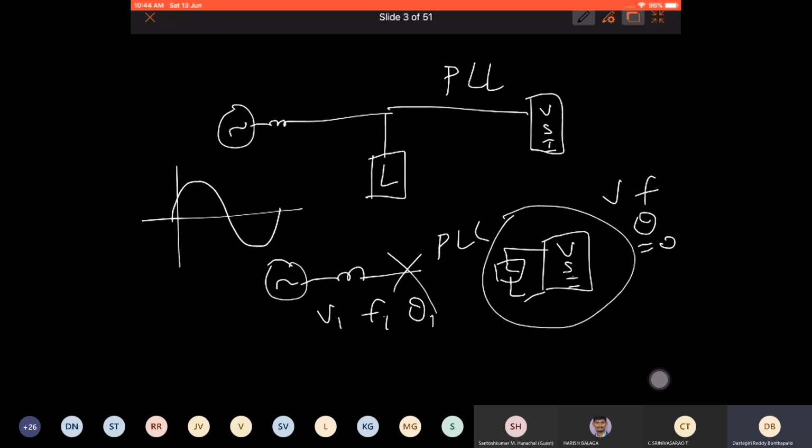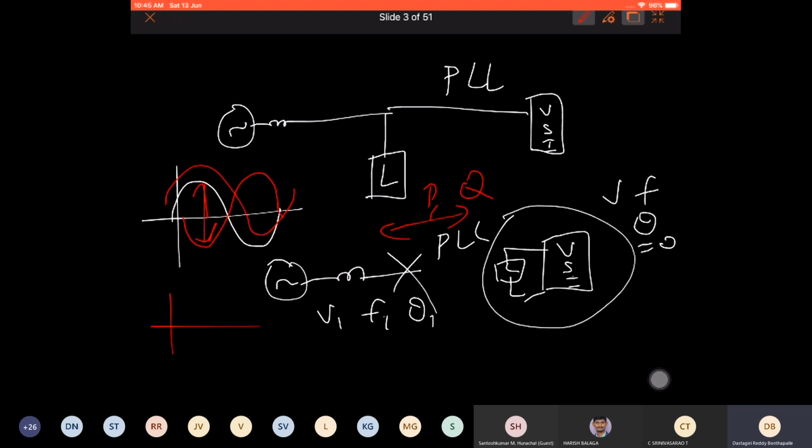When you turn on PLL, what happens? It will get a new reference of sine wave. The new reference can be anything. Worst case, it can be like this. So see the jump in the voltage. At that instant of changing this reference, there will be a huge exchange of P and Q, and generally it will trip your converter at that instant if it is not properly synchronized. There is a scenario where the sine wave you are already generating, the white one, can match the red one, and then there will be no issue. But that may happen very rarely.